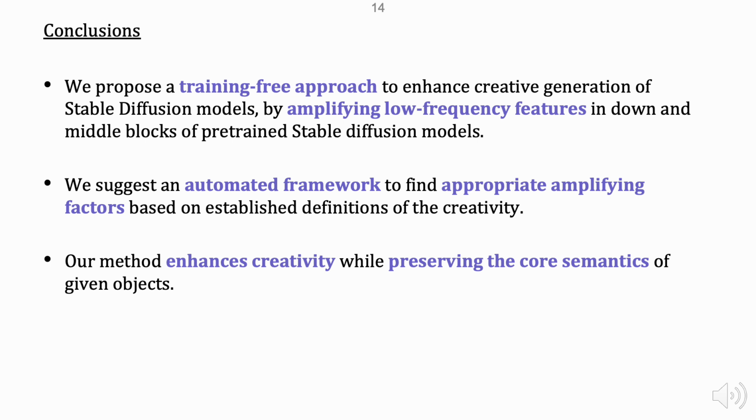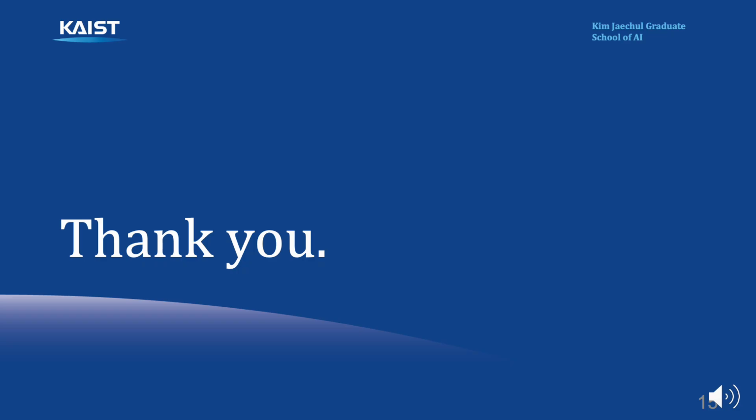This allows us to increase creativity while preserving the semantic meaning of generated contents. Extensive experiments, both quantitative and qualitative, demonstrate that our method effectively encourages creativity while maintaining meaningful and high-quality outputs.